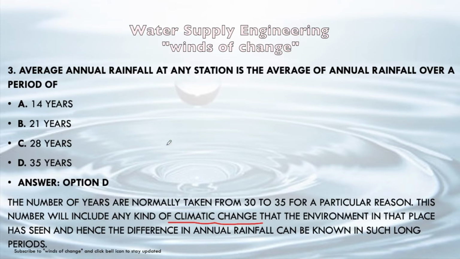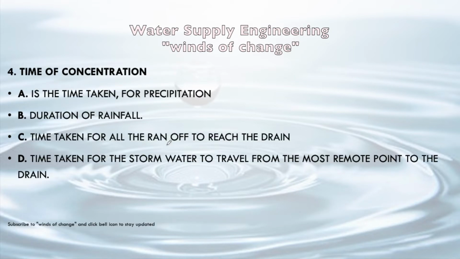Okay, next question. Time of concentration is the time taken for precipitation, duration of rainfall, time taken for all the runoff to reach the drain, or time taken for the storm water to travel from the most remote point to the drain. Which one will be the correct answer? It will be D, that is the time taken for the storm water to travel from the most remote point to the drain. This is the total time of concentration.